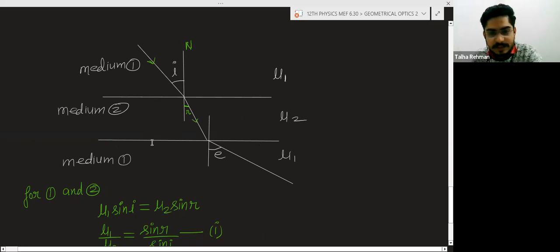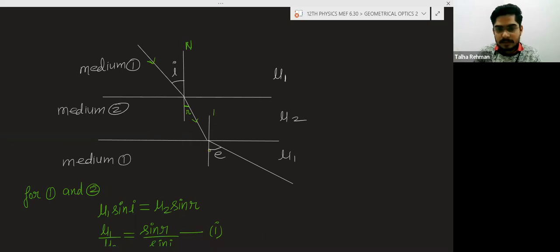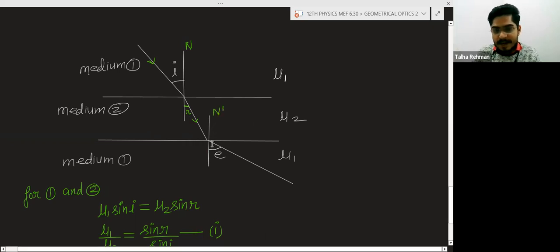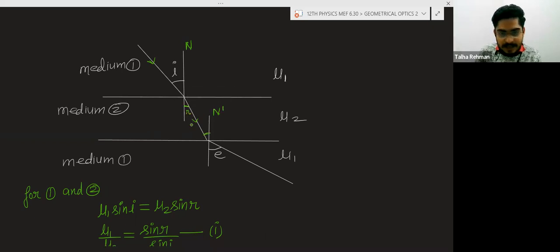You can say this surface is parallel to this surface, this interface is parallel to this interface, and this normal and this normal both are parallel. So if this is angle r, then again this angle will also be r.